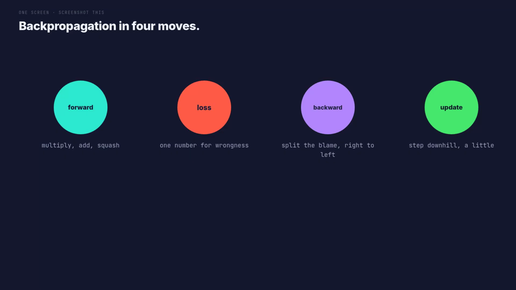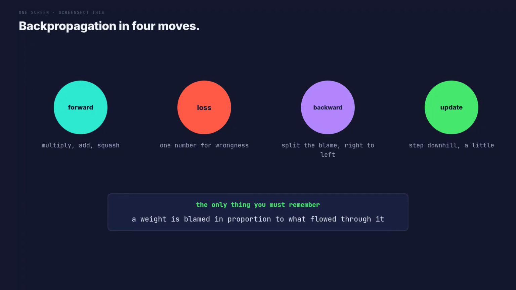Backpropagation in 4 moves. Forward, multiply, add, squash. Loss, 1 number for how wrong you were. Backward, split that blame from right to left. Update, step downhill gently. And if you keep only 1 sentence from all of this, keep this one. A weight is blamed in proportion to what flowed through it. For the last layer, that is exactly true. Further back, it is the same idea, passed through 1 more wire and 1 more slope. That is the whole algorithm. Everything after it is bookkeeping.